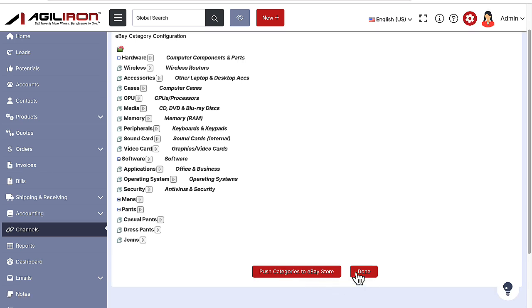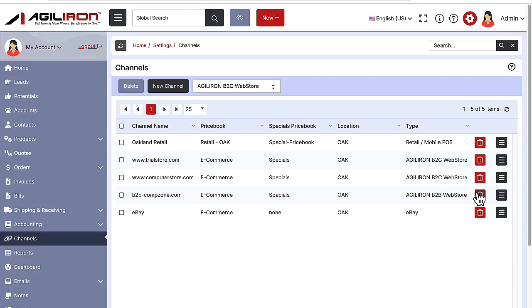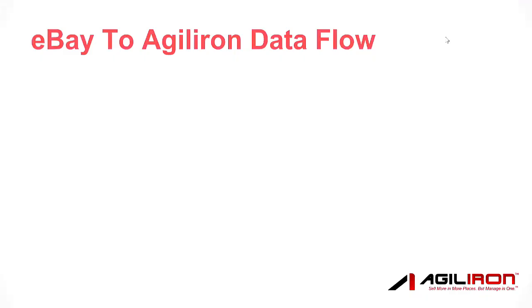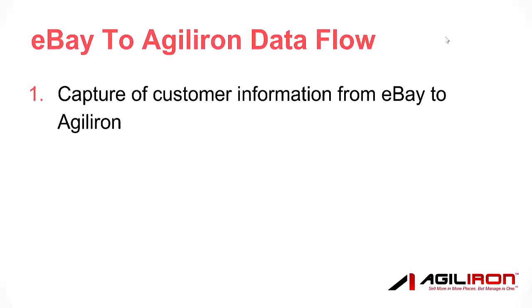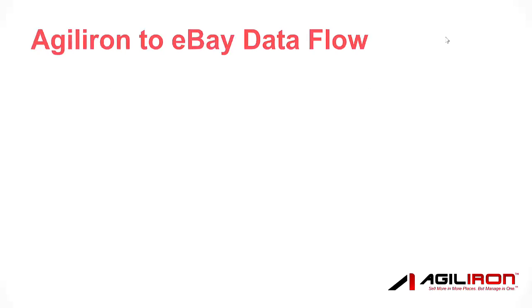Now that's it. Now, the various flows of data are enabled for your eBay sales channel. These flows will now happen automatically in real time between eBay and Agiliron. The first two flows of data start from your eBay listings and flow into Agiliron when a sale occurs. They are 1. The capture of customer information coming from eBay into your centralized Agiliron CRM, and 2. The capture of order information again coming from eBay into your centralized Agiliron Order Manager alongside orders coming in from all your sales channels. The next three flows of data start from your Agiliron suite and go into eBay as needed, again automatically and in real time.